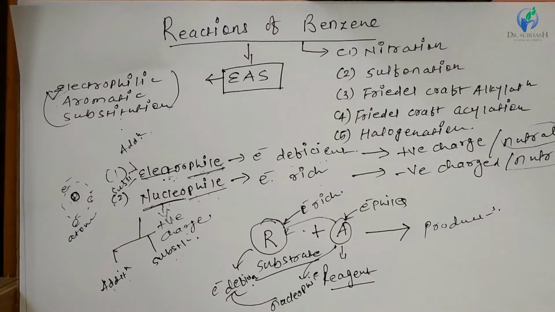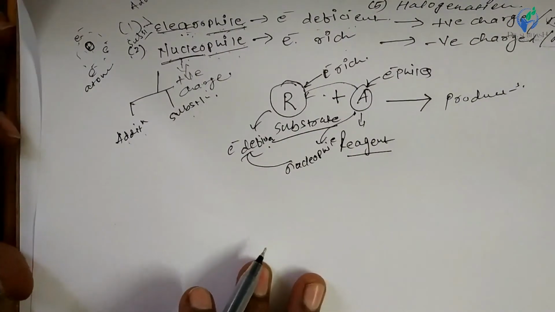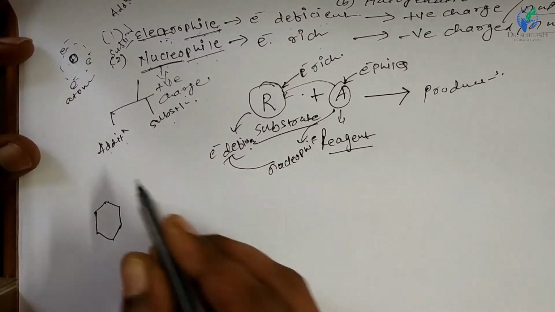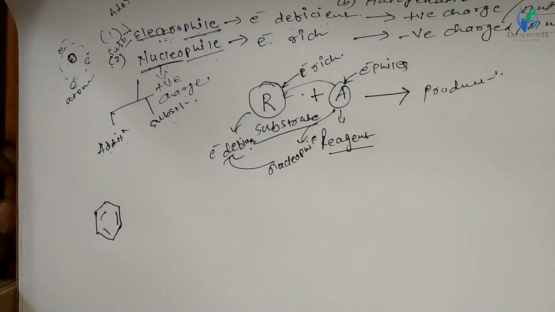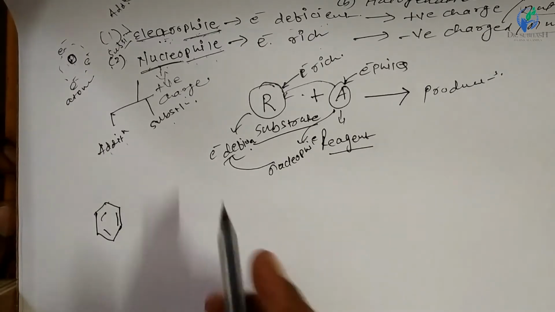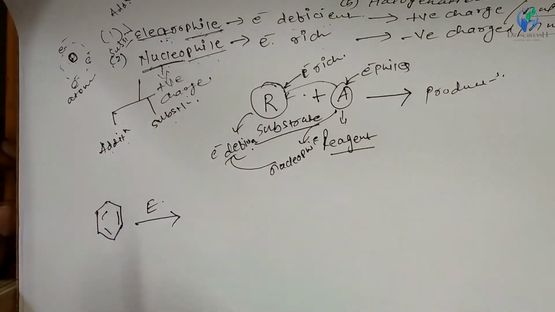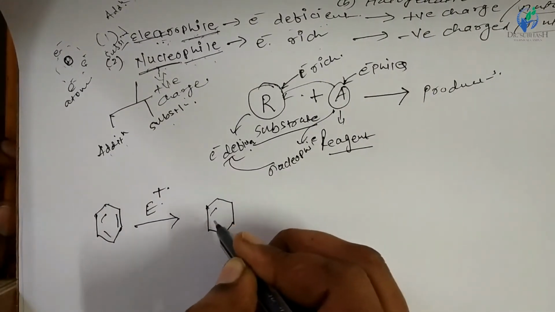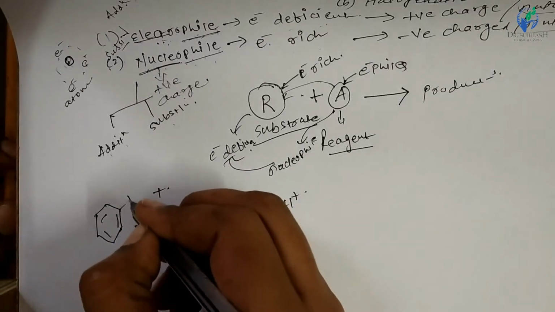So here in the electrophilic aromatic substitution reaction with benzene, benzene has 3 pi bonds, right? As we know, it has a 6 pi electron cloud, so it is an electron rich molecule and reacts with the electrophile E, which is positively charged, and produces the substitution product, like this.